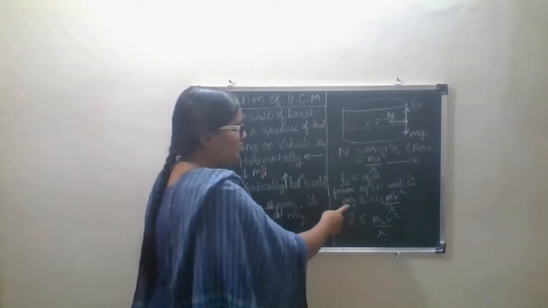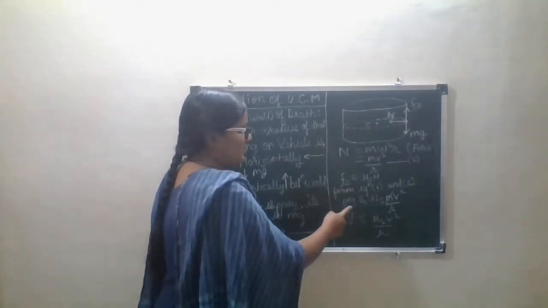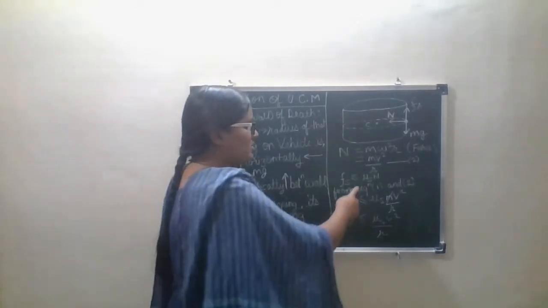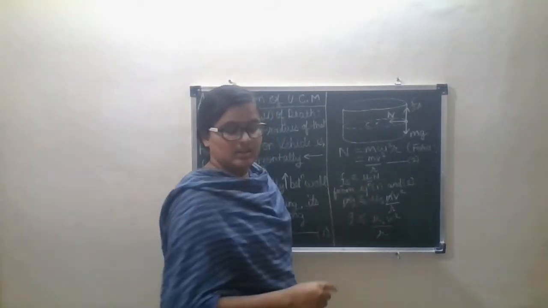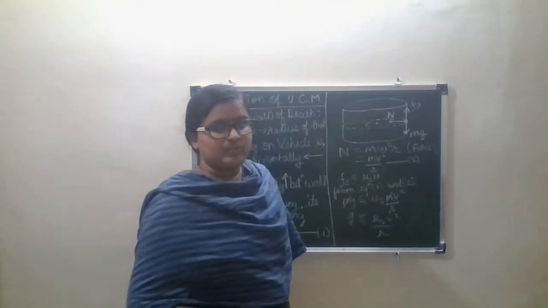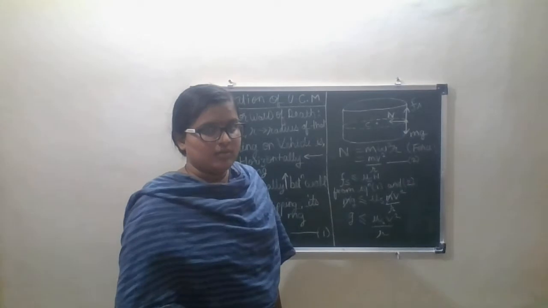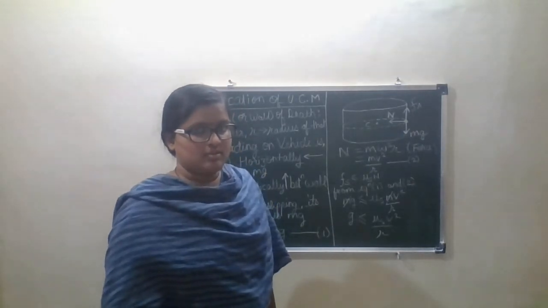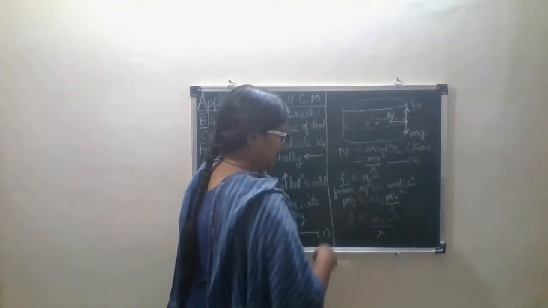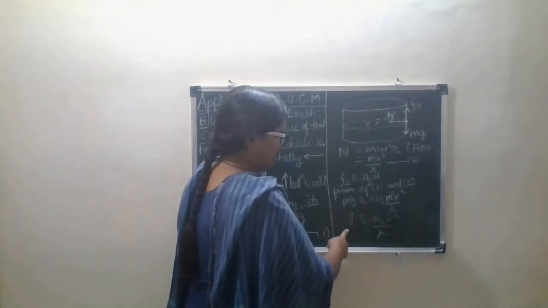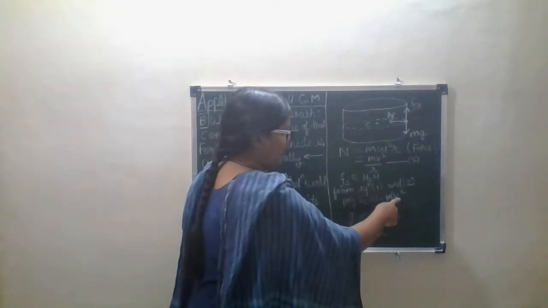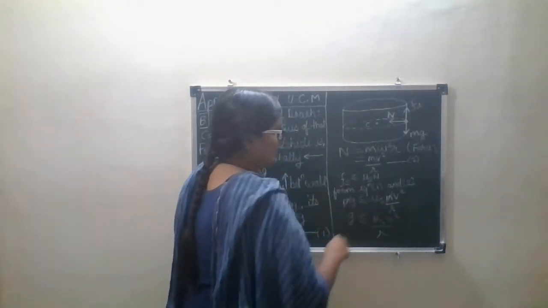Here it becomes mg instead of Fs, then less than or equal to mu s as it is. Then substituting from equation 2, the value of capital N, the value of force is mv square upon r. So this m and this m get cancelled. What we have here now, g is less than or equal to mu s, and the remaining terms are v square upon r.